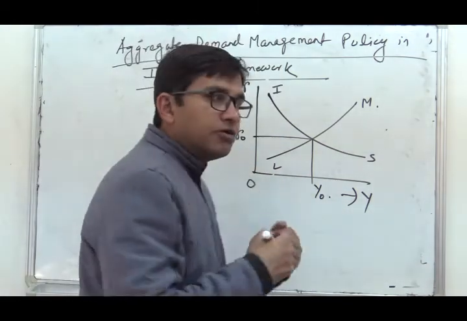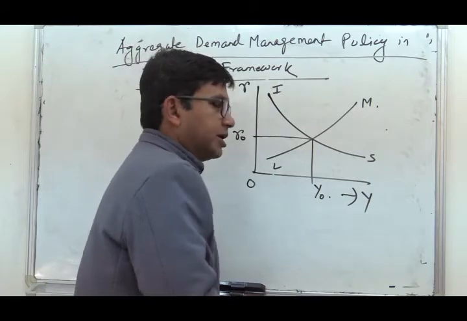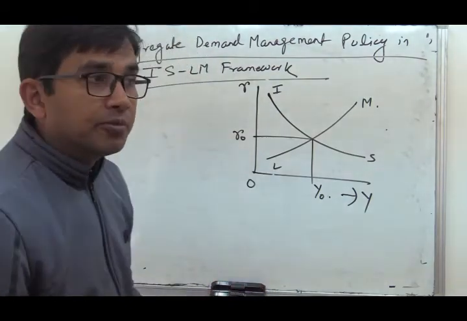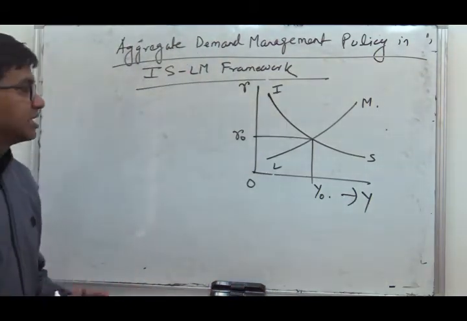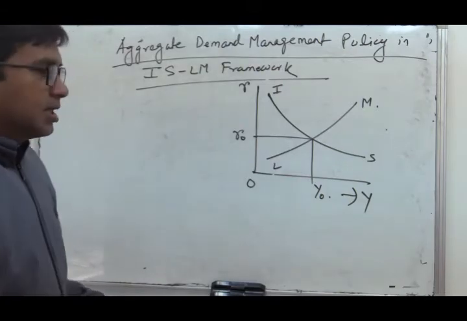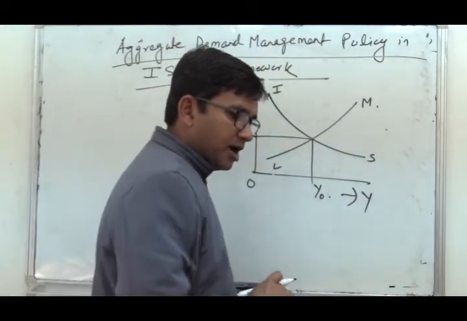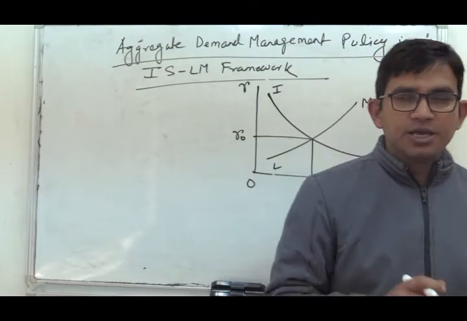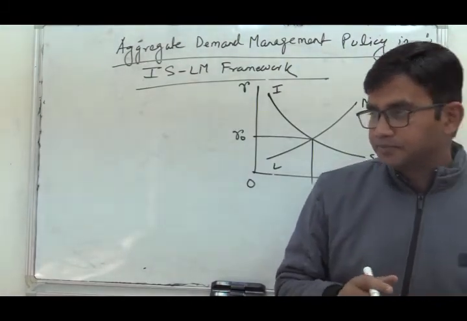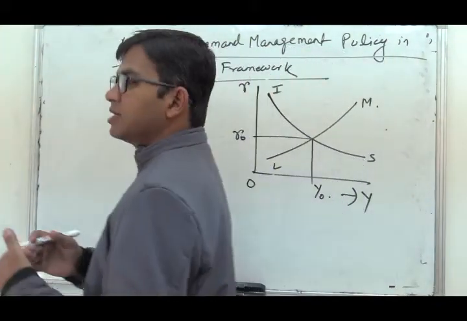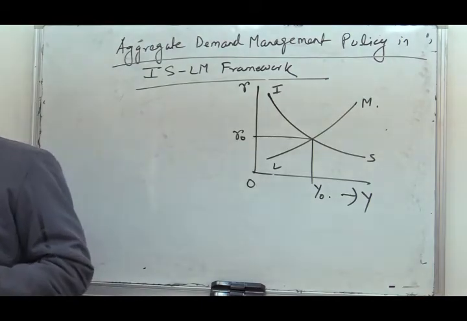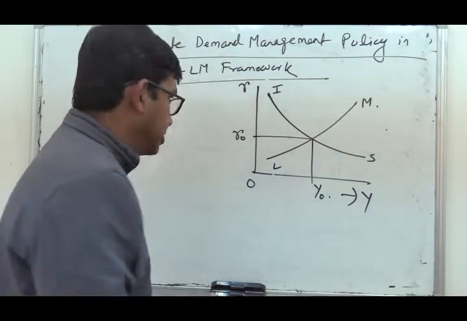Now, if we want to boost up aggregate demand, we have to adopt the aggregate demand management policy. There are two types of aggregate demand management policies. Number one is fiscal policy and number two is monetary policy.